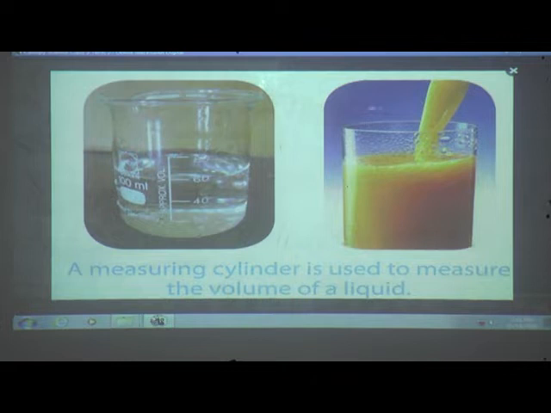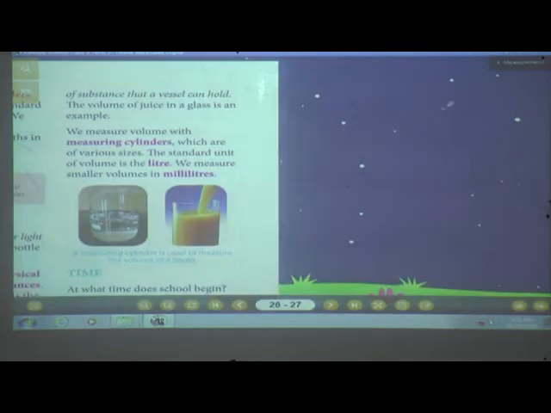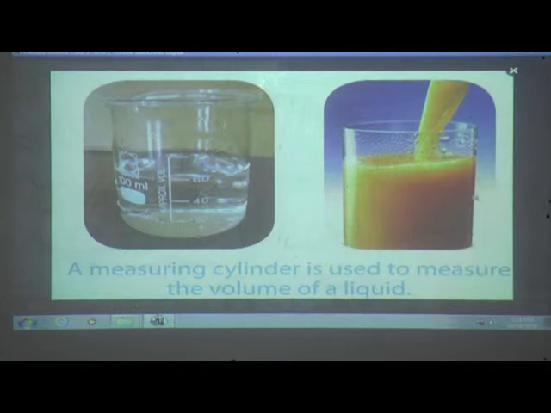Now for example, milk. Do we measure milk in kilo? No, not at all. We measure milk in liters, isn't it? And if it is less than that, what can we say? See this, for example, juice only. Just compare both the glass and the cylinder, almost same.